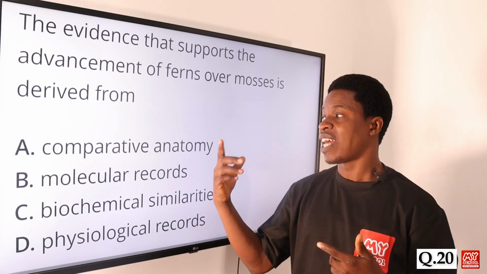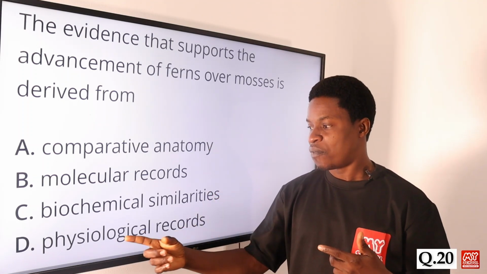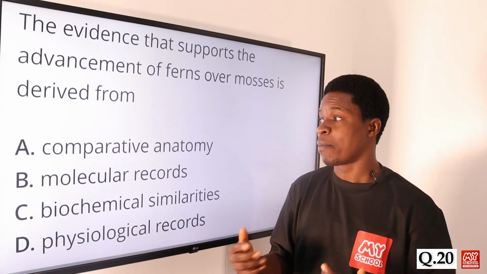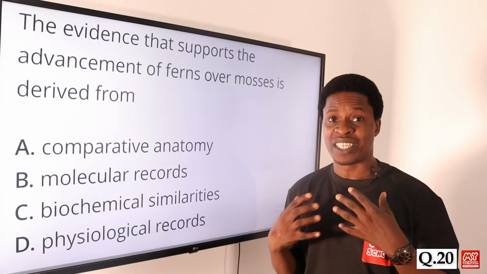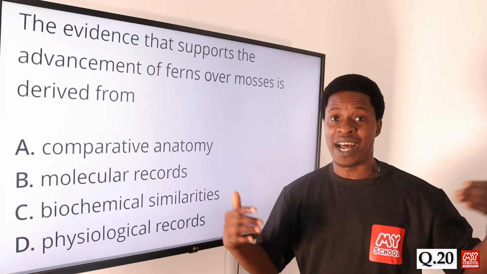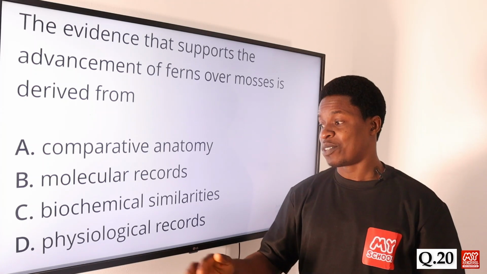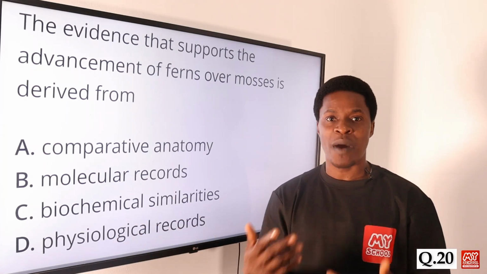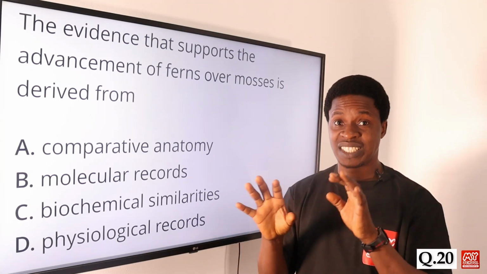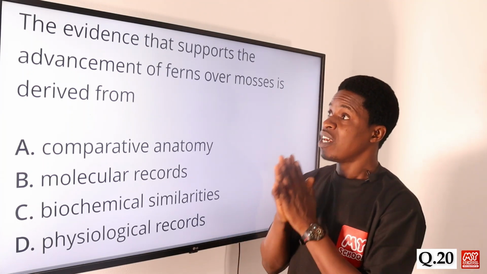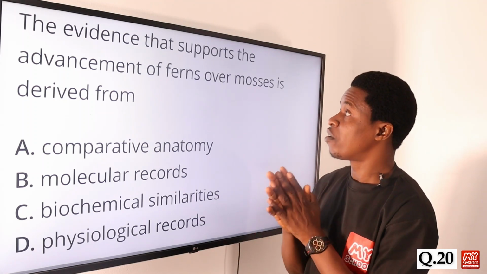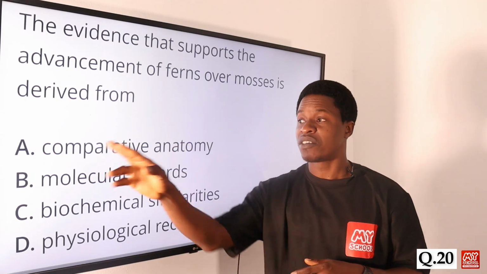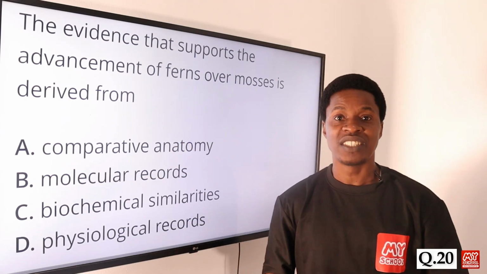So that's the difference between anatomy and physiology. Physiology has to do with the function of the part. So when we talk about the anatomy of the body, we are talking about the structure of the parts of the body. That's anatomy. But when we talk about physiology, we are talking about what? The function of those parts of the body. So you must get the differences between them. So the evidence that supports the advancement of ferns over mosses is derived from comparative anatomy. So the correct answer is option A.